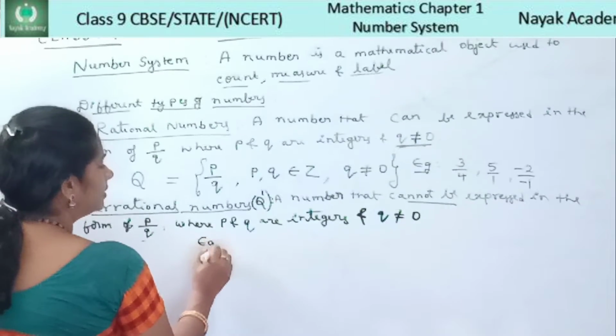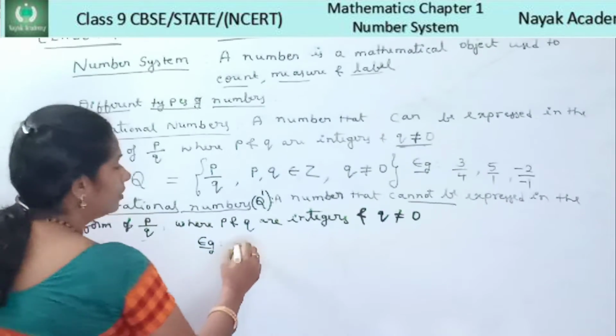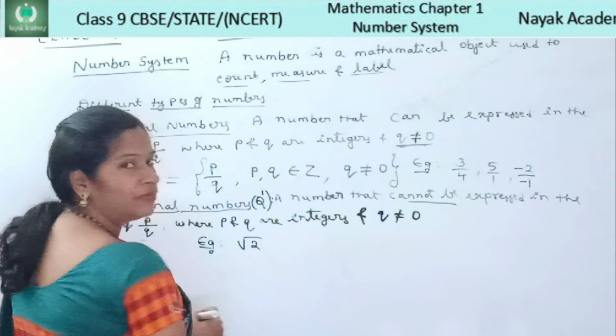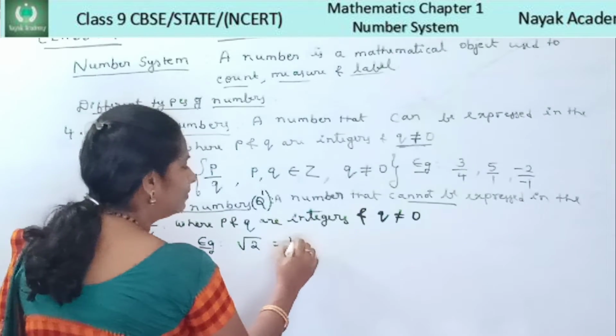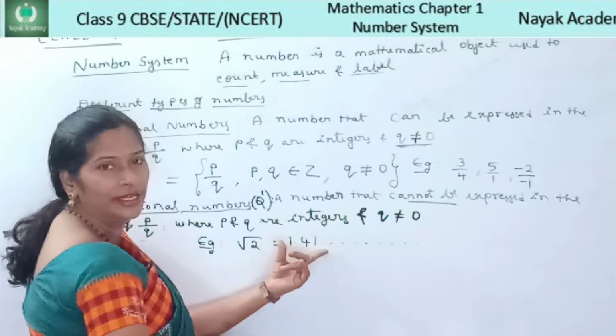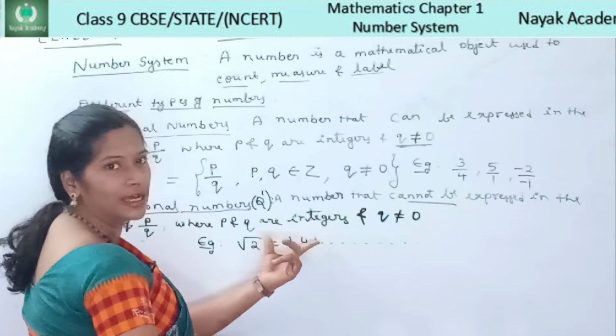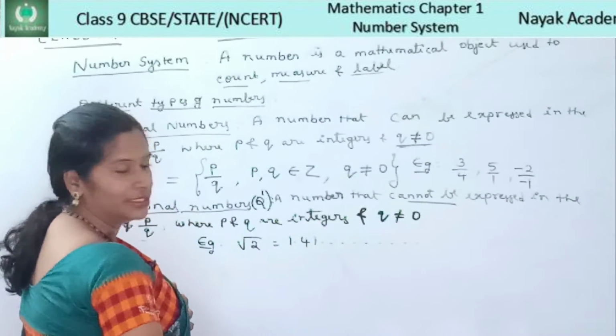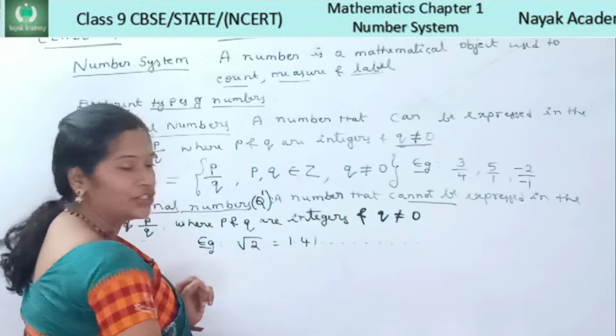Let me give an example for irrational numbers. Root 2. What is the value of root 2? It is 1.414, like that it will continue, children. Non-terminating, non-recurring numbers are called irrational numbers. Root 2 is an irrational number.